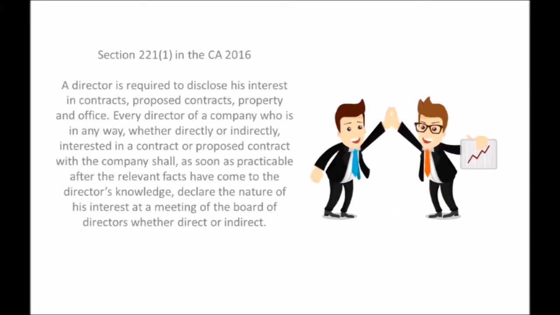Disclosure of interest in contracts, proposed contracts, property and office. Under Section 221, Subsection 1, subject to this section, every director of a company who is in any way, whether directly or indirectly, interested in a contract or proposed contract with the company shall, as soon as practicable after the relevant facts have come to the director's knowledge, declare the nature of his interest at a meeting of the board of directors.